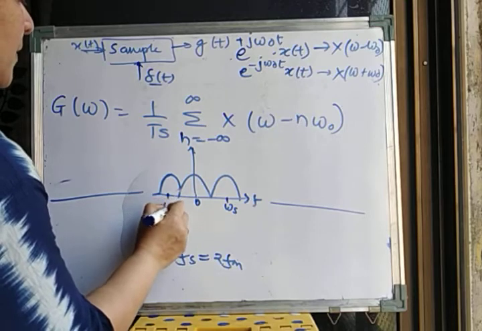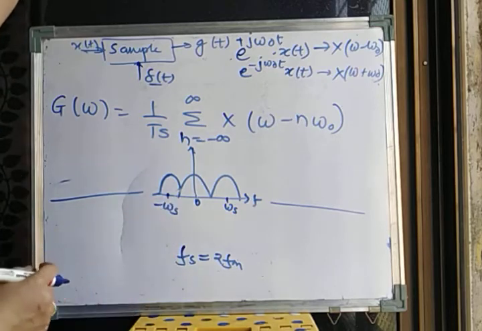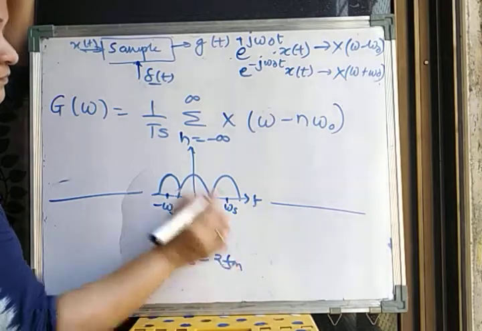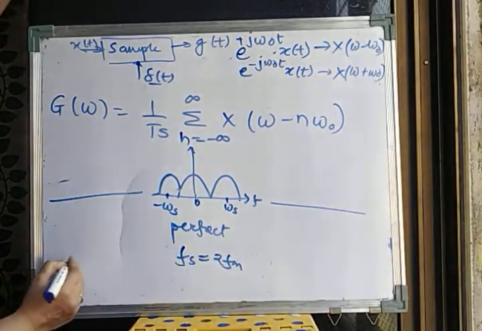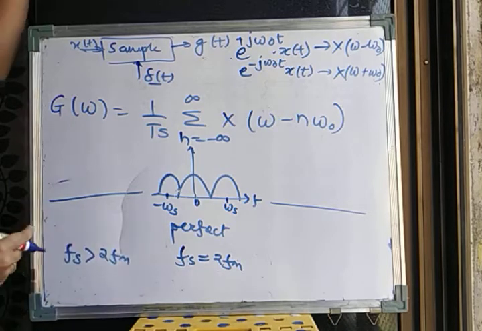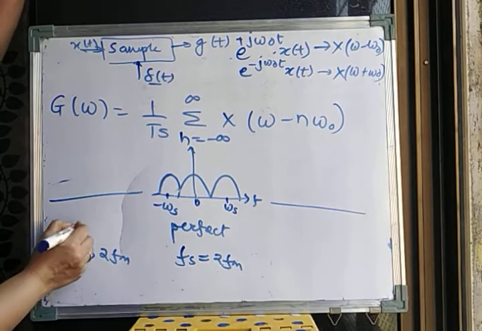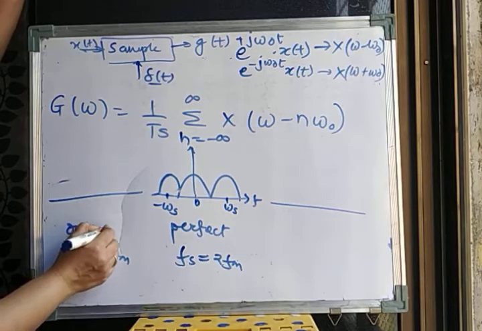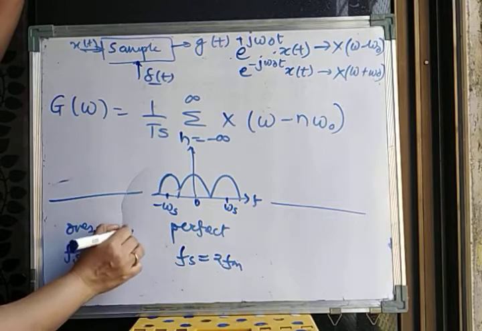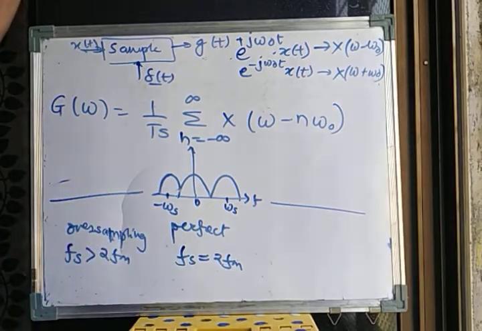Here this will be at minus omega s and so on. So this is called perfect sampling. This is the case I have considered. Now if Fs is greater than 2 fM, what will happen? This is going to be oversampling. This represents oversampling. So what is happening here?